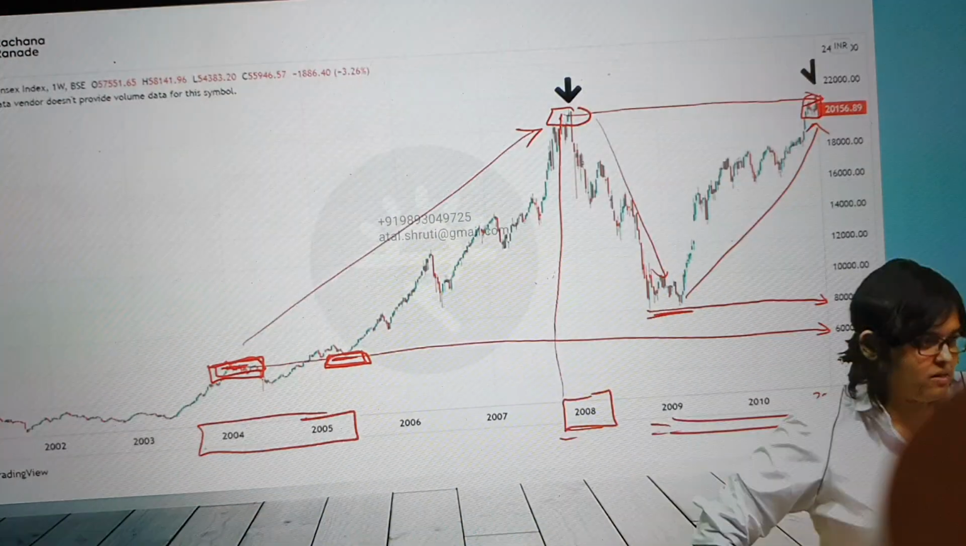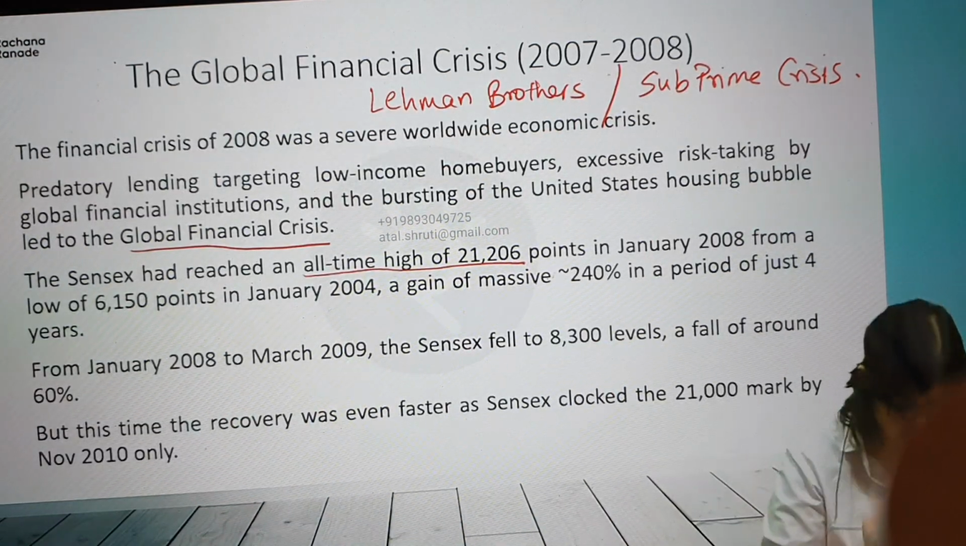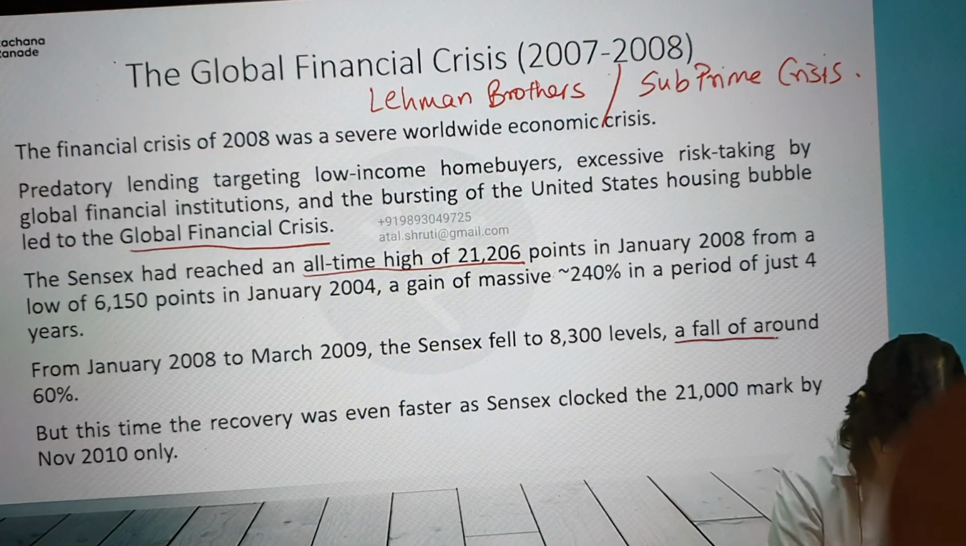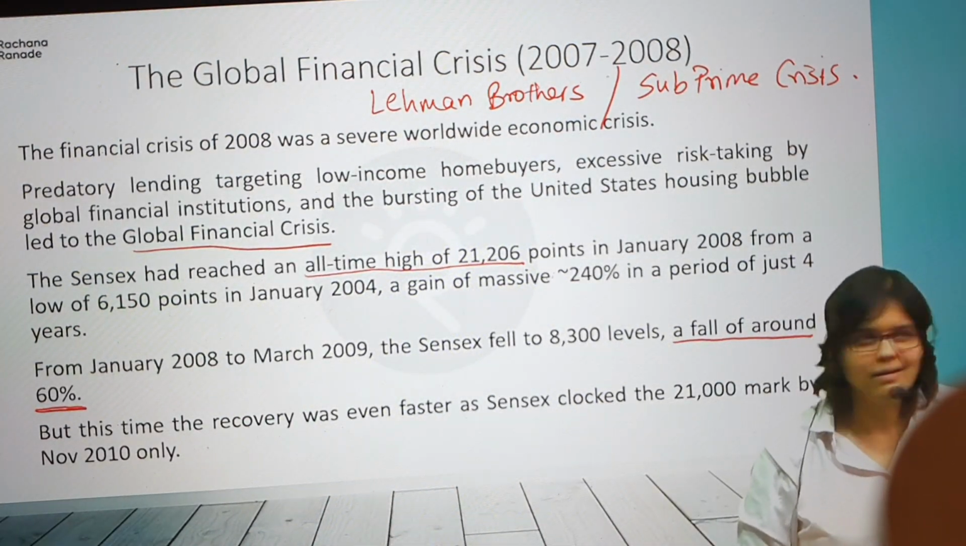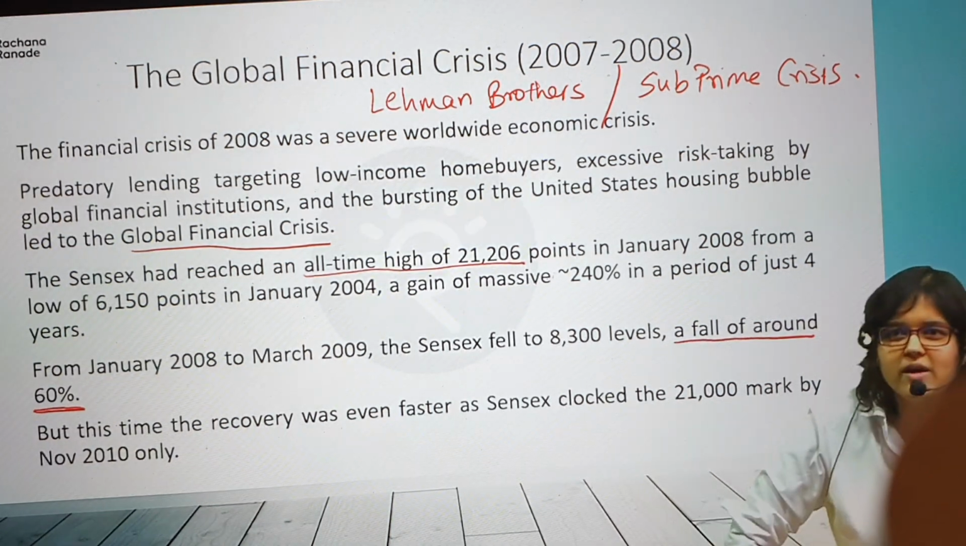If you can calculate, I'm going back. Just see this 2008 crisis. How much was the fall? A fall of around 60%. And you're crying at 3%. 60% fall. Can you imagine a 50% fall also right now?